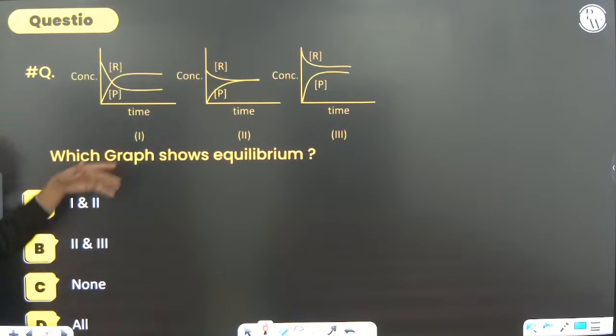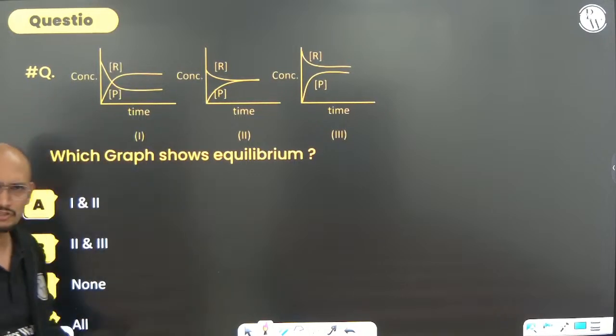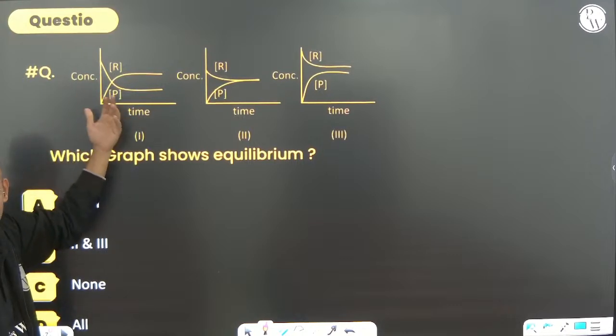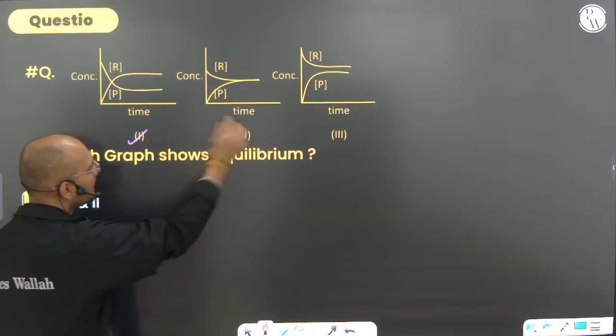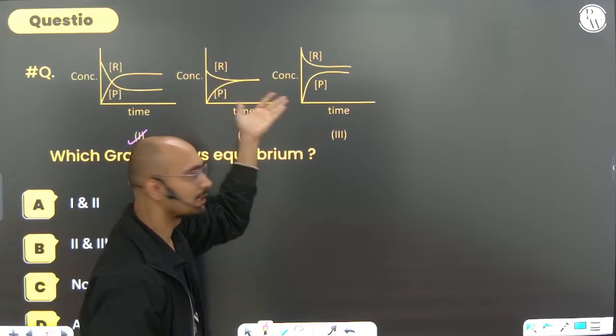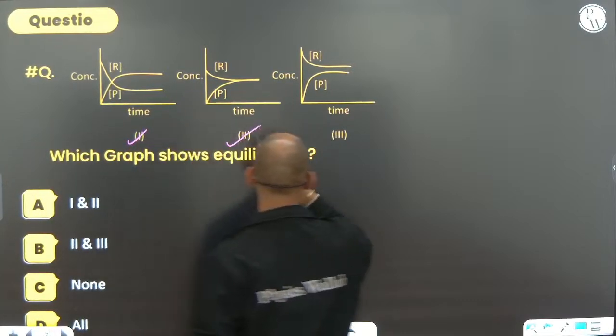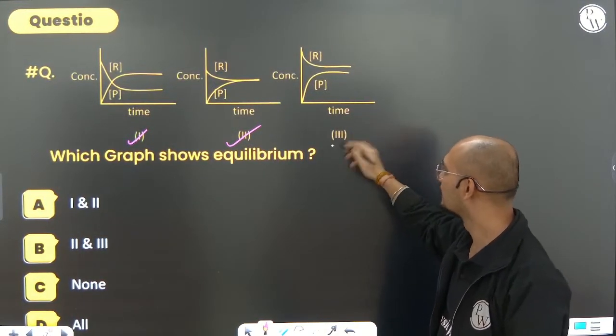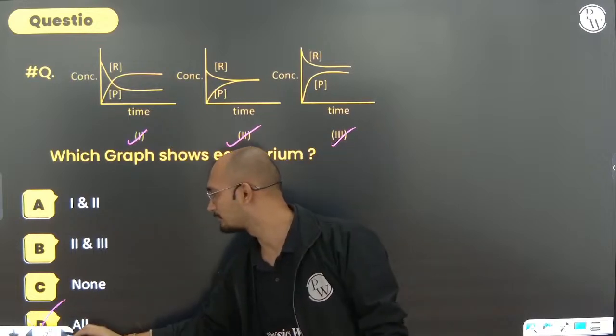Now there are a few graphs. Which graph shows equilibrium? Can you see concentration versus time? Anything is possible, so for sure it is showing equilibrium. Both of them are meeting, no issues. They may be equal also. The reactant may be less, the product may be more. Anything is possible, right? So all of 1, 2, 3 are showing equilibrium.